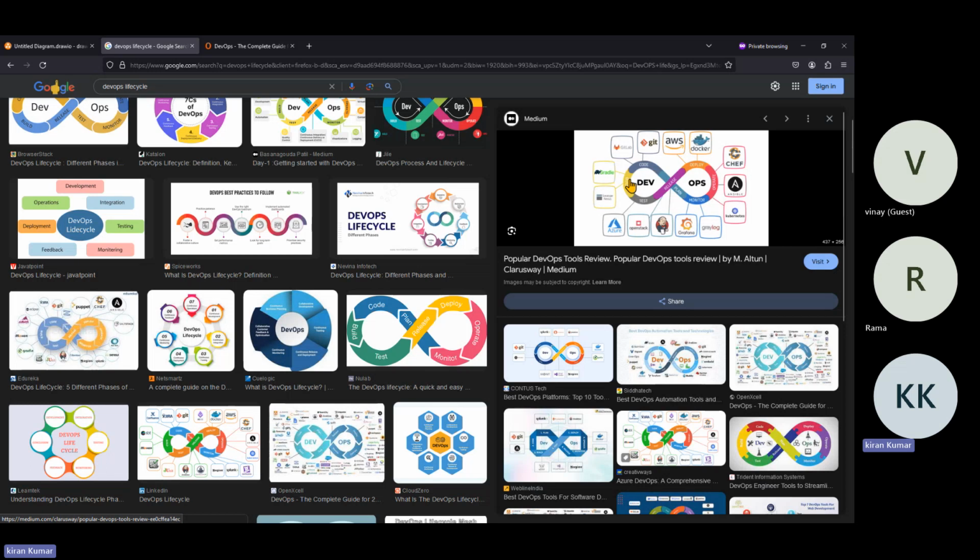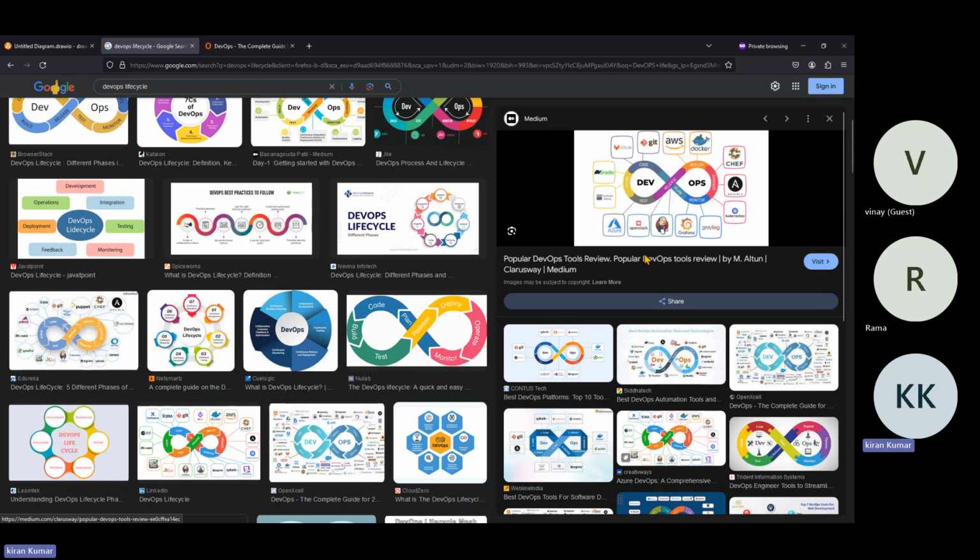It depends on the project. NuGet build, or npm, or Gradle, so many different builds are available. VS build, MS build, so many things are available. It depends on what type of programming language they used when developing the code, what type of dependencies they used. Accordingly, we should select the build tools.